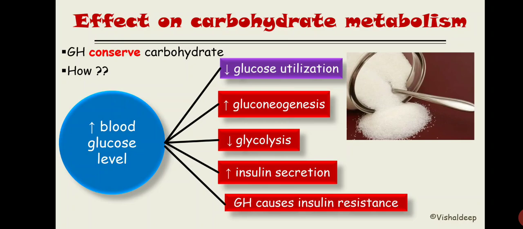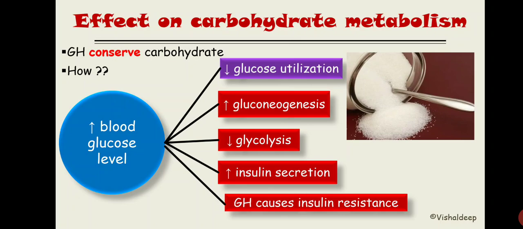In my previous lecture I told you that there are three hormones that increase the blood glucose level: one is growth hormone, another is glucagon, third is glucocorticoid. These three hormones increase the blood glucose level via different mechanisms. Growth hormone mostly causes increased blood glucose level by decreased insulin sensitivity.